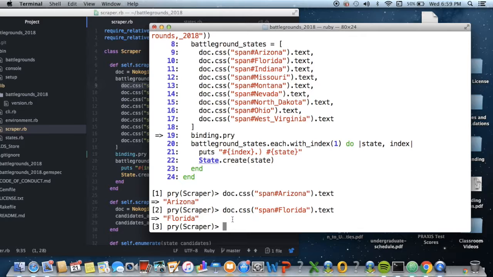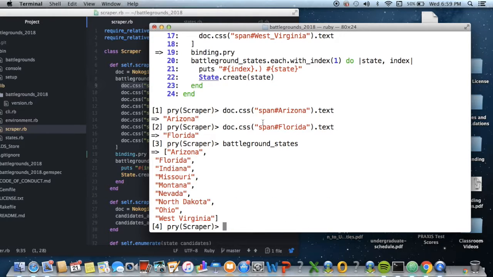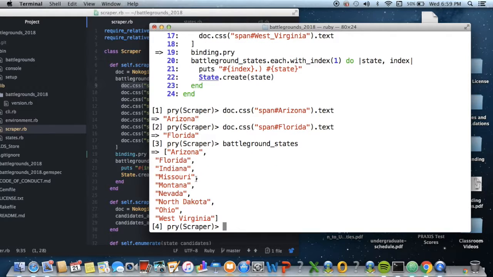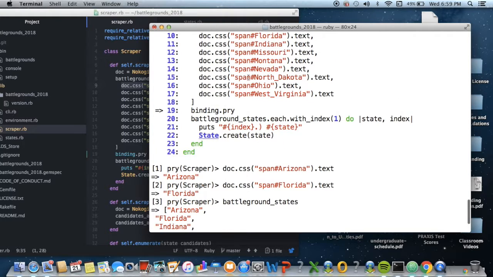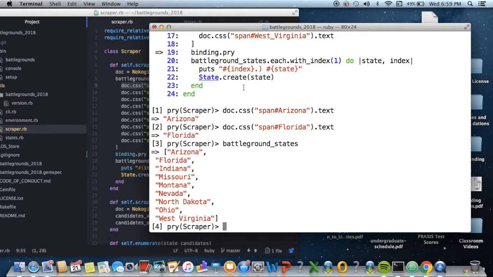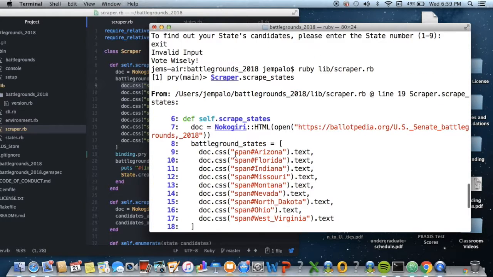So for example, battleground states. Basically it just returns the array of all the scraped states in an array version. Now I originally had this method where I would just call battleground states after I've scraped everything.